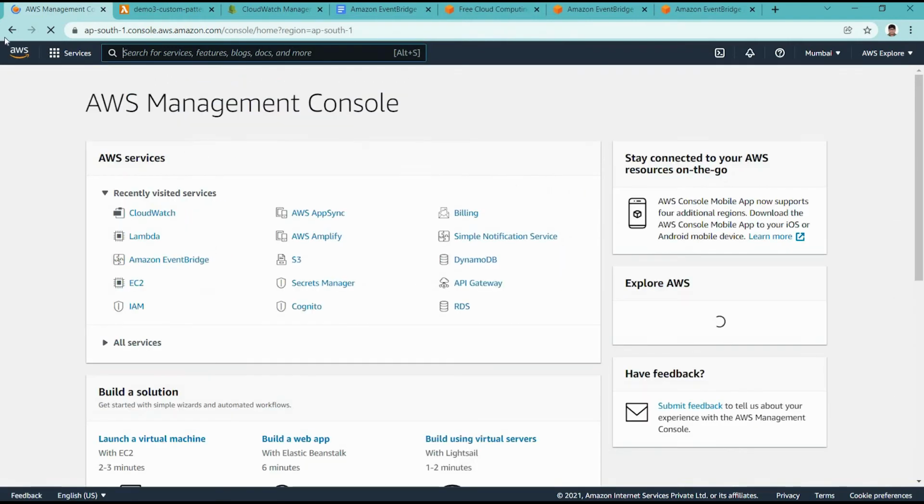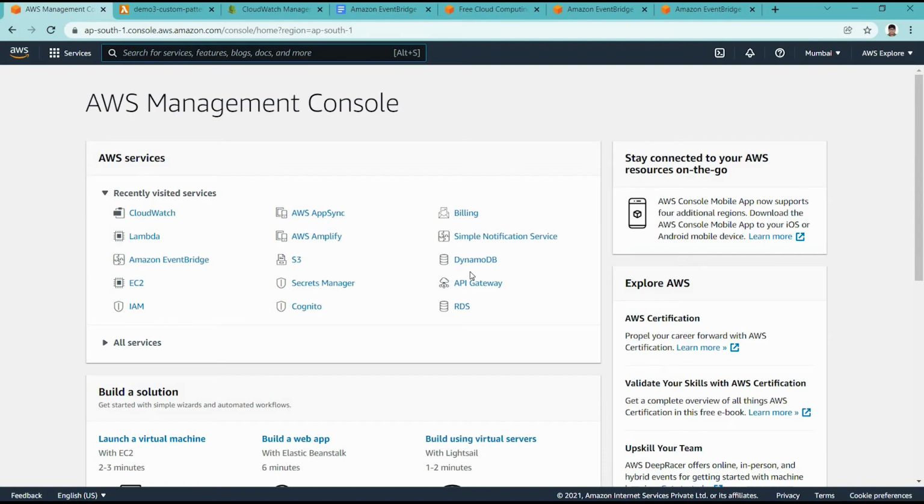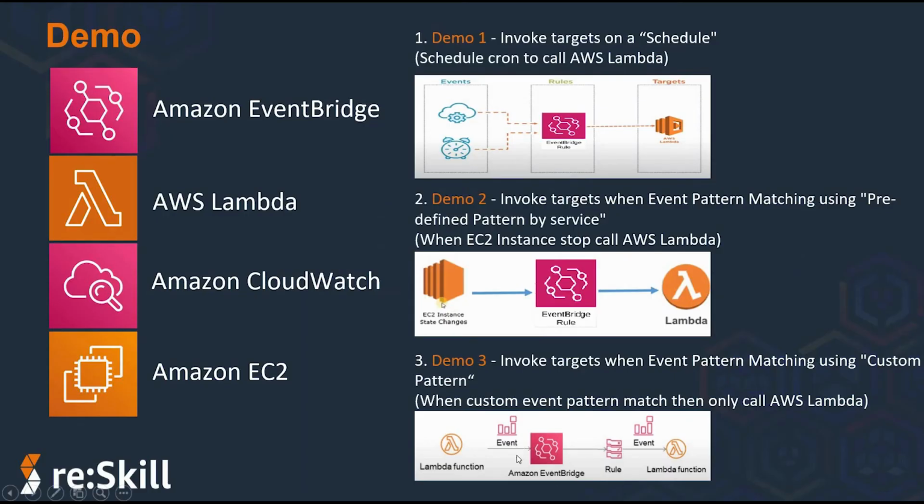Now one more thing we are trying. We covered this part: Amazon EventBridge has a custom event bus, as well as the custom pattern matching rule we did. It will match exactly location India. So whenever any event comes to EventBridge with the exact matching pattern location India, then and only then call the targeted Lambda function in this particular case. Okay, so up to this part we covered.